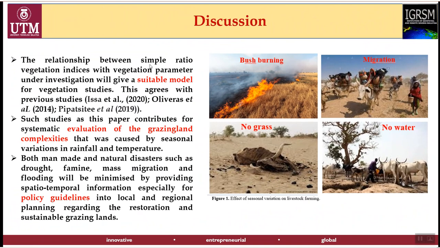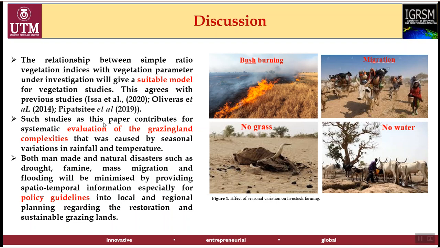The relationship between simple ratio vegetation indices. The WIN is just a simple ratio between the red and the near infrared. With other vegetation parameters, which can be grass height, grass volume, or weight, it will give a suitable model for vegetation studies. This is what was proved in my study. You can use any simple ratio vegetation index to have a suitable model so that you can estimate your biomass or do other vegetation studies. And this study agrees with previous studies like Issa et al., Oliveras et al., and others.